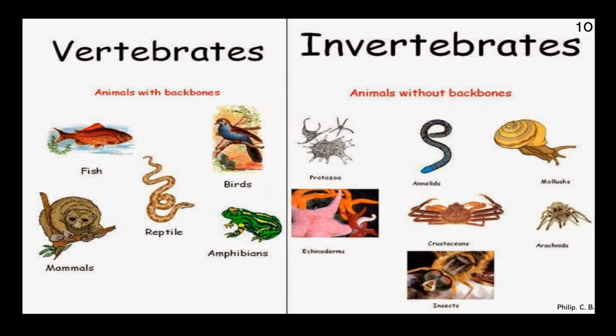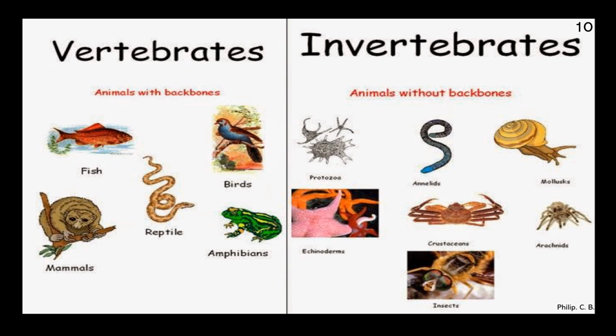Now, next, another slide I put up to differentiate vertebrate and invertebrate. In simple words, what does vertebrate mean? Presence of the backbone. So in case of fish, mammals, reptiles, birds, amphibians, there is a backbone present. That is why they are considered vertebrates. Whereas invertebrates are animals without the backbone: the protozoa, annelida, mollusca, echinodermata, insects, crustaceans, arachnids. Arachnids, crustaceans and insects come under arthropoda. So all these do not have a backbone.